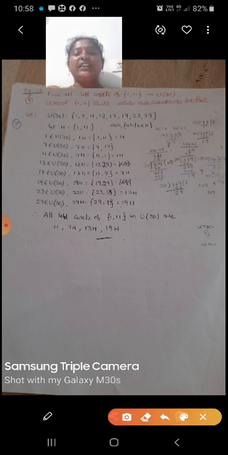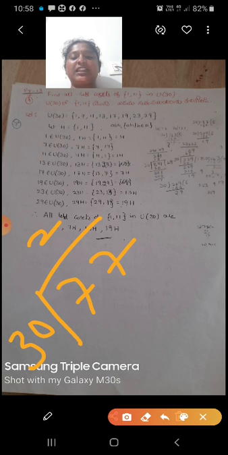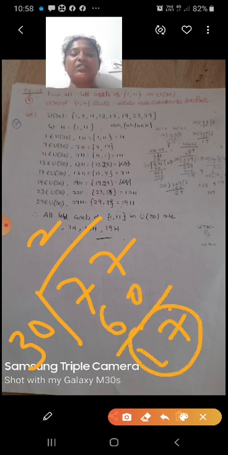If you want, you can find how to get 17: 11 into 7 is 77. In U(30) you can divide by 30. So here 2 times 30 is 60, so remainder is 17. So we can get 17.